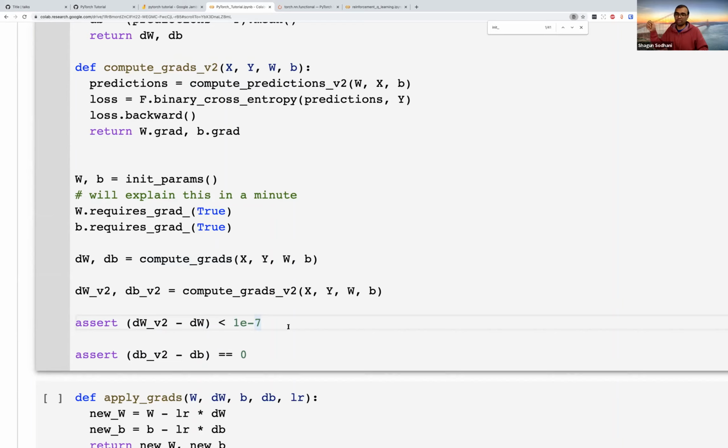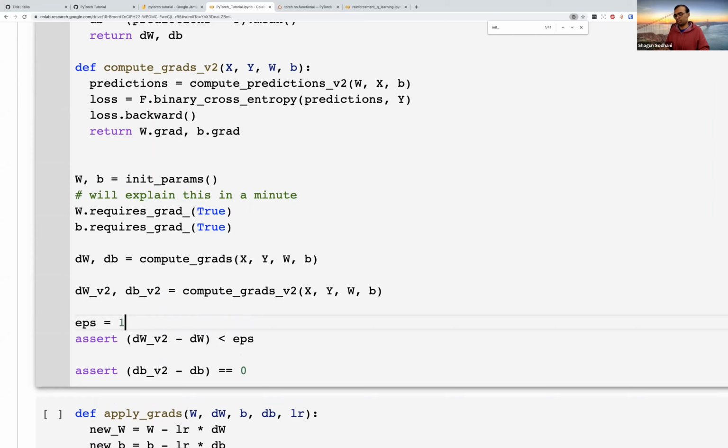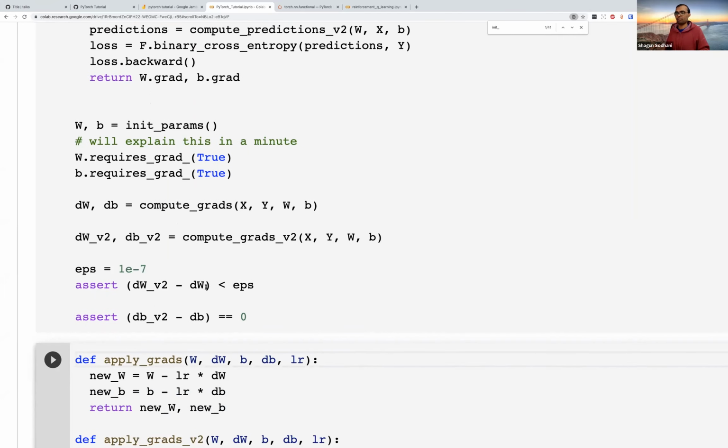This becomes even more tricky when you have extremely large matrices or tensors. In those cases, if you hope that all the values would be exactly the same, that would likely not happen. So in practice, it's better to use something like this and set epsilon equal to 1e-7. We can see what this value is exactly.